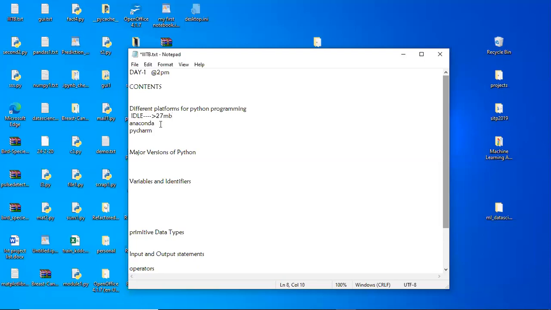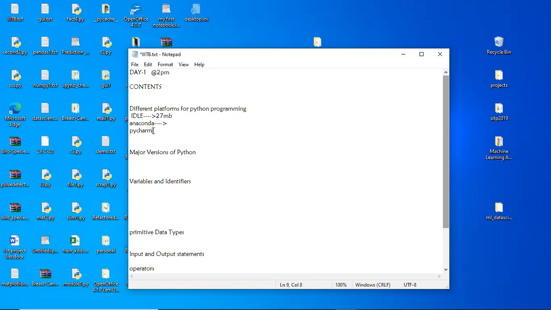Coming to the next platform, it is the Anaconda platform. It is a huge platform which is developed by the Anaconda organization, who are working on data science. It is developed for data science. In the future, if you want to work on data science, it is better to go with this platform. Why? Because whatever modules are required for data science are already predefined in this Anaconda platform. It is an application which will be helpful for you to work on data science.